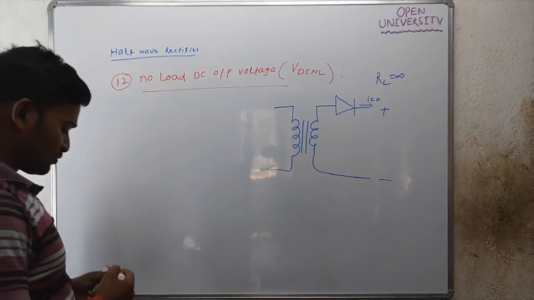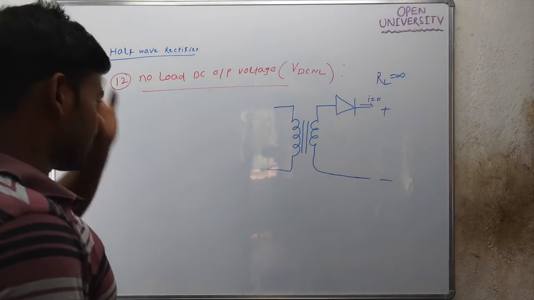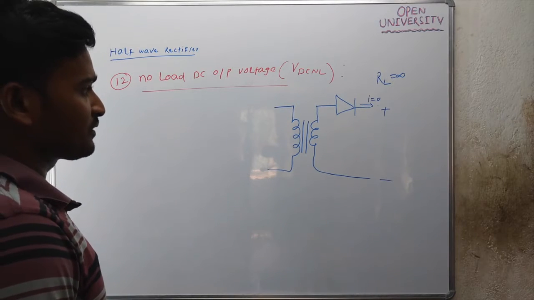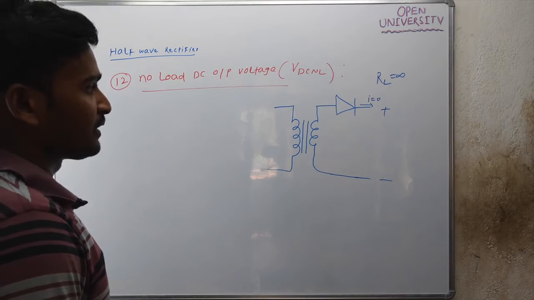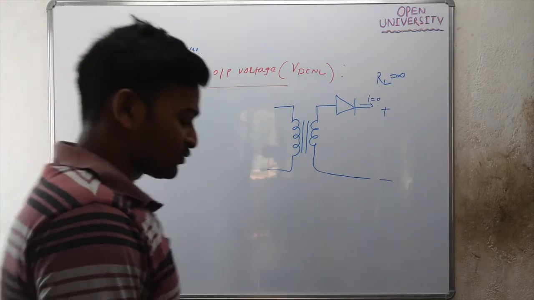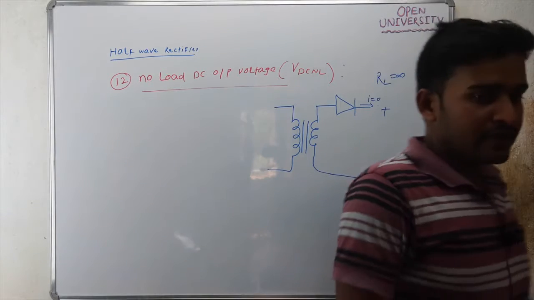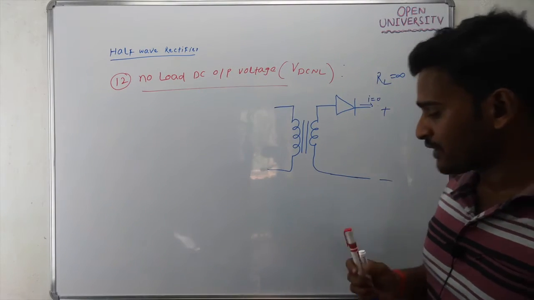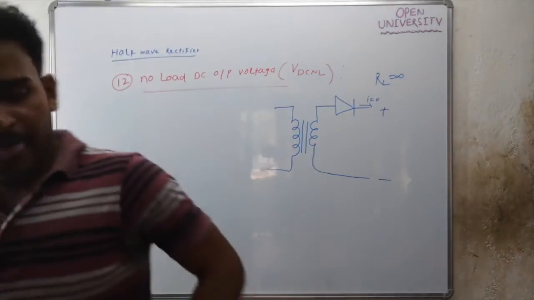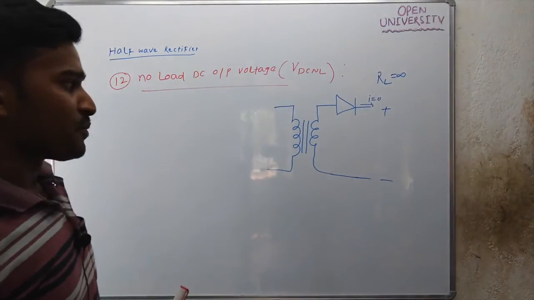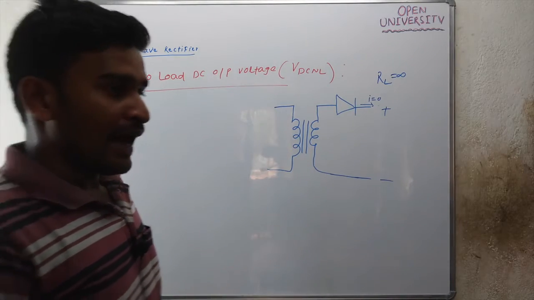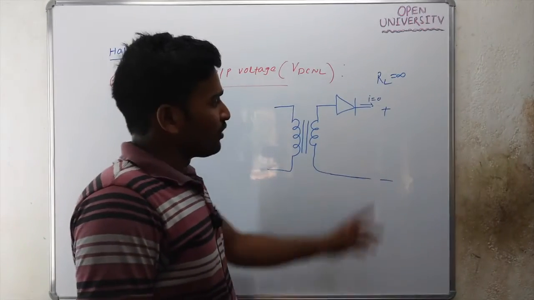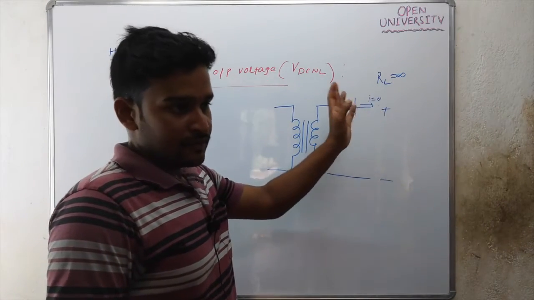So take the definition of no load DC output voltage. It is the DC output voltage of a rectifier when load resistance is not present, or RL becomes infinite, or the load current becomes 0.